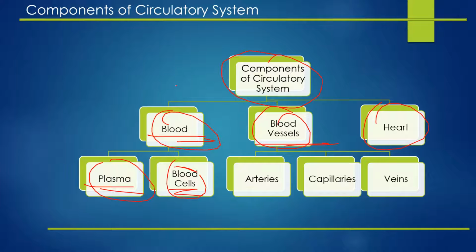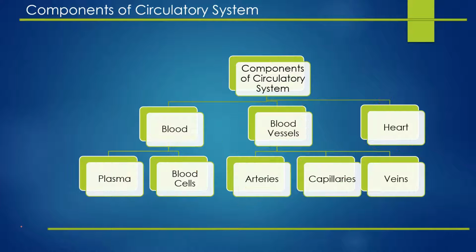We will get to know more about plasma. Now blood cells. Blood cells is also three types: arteries, capillaries, blood capillaries and veins. And of course heart is of course single, there are no 2-3 hearts.